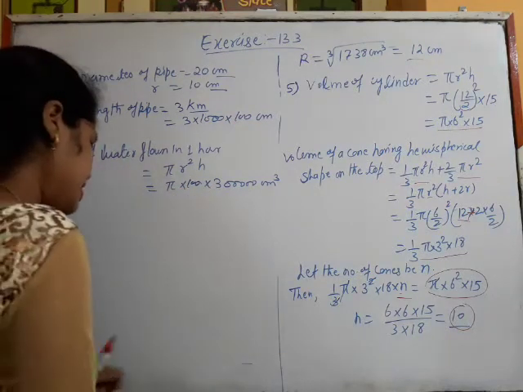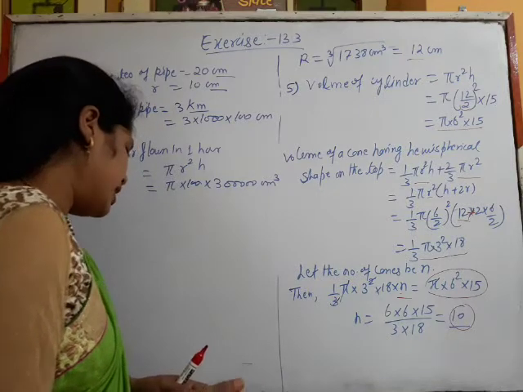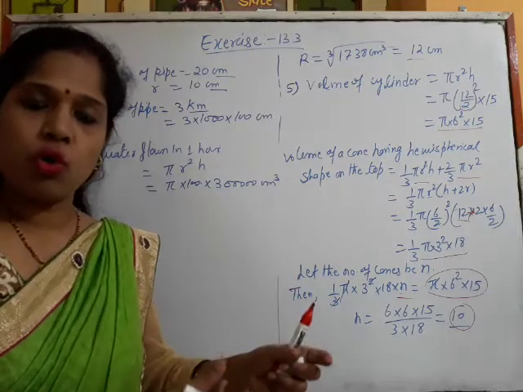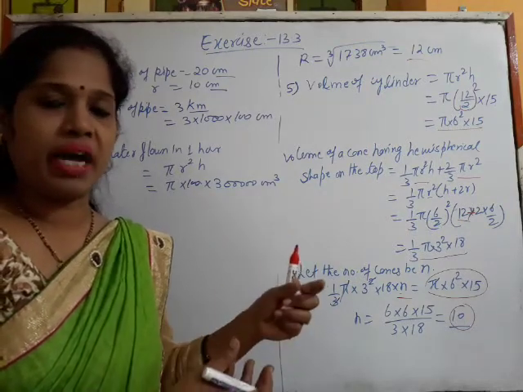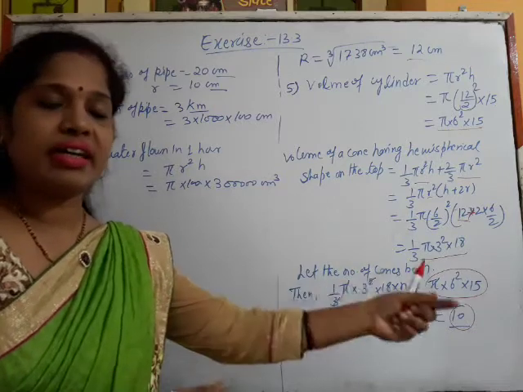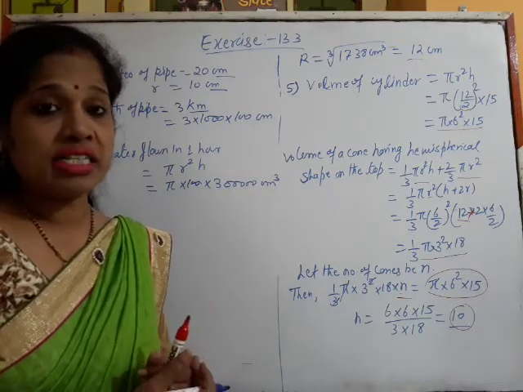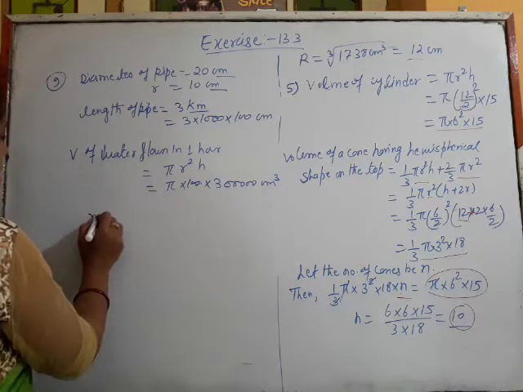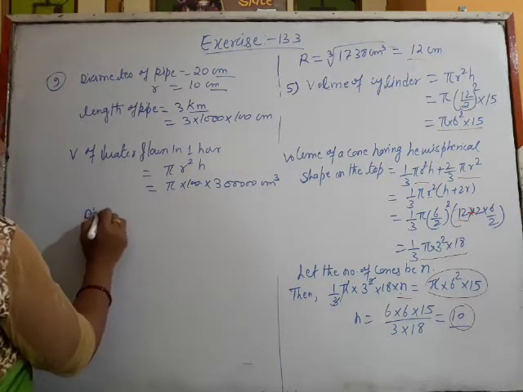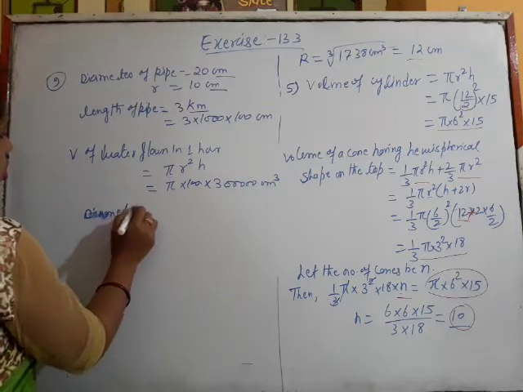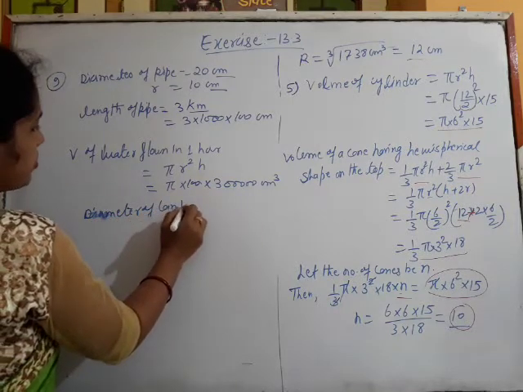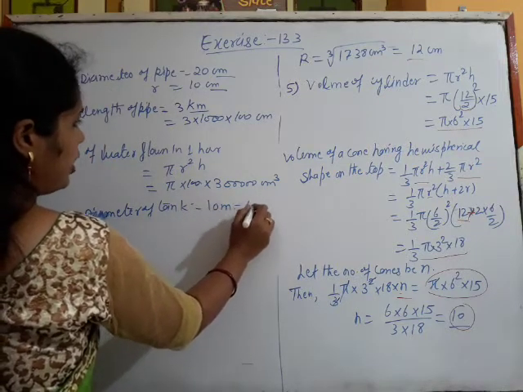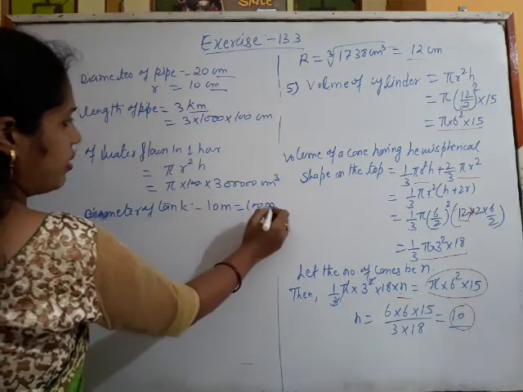Now since a cylindrical tank is to be filled with that pipe, the water is flowing in that pipe, and through that pipe the cylindrical tank is to be filled. Now the volume of that cylindrical tank also we have to get. So the diameter of the tank is how much? 10 meter.